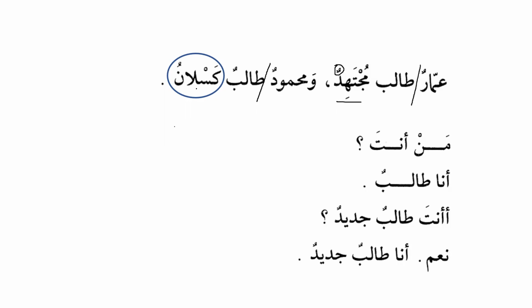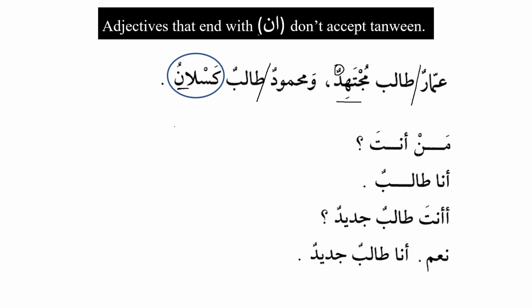So if a word is an adjective and it ends with alif and noon, then it will be mamnu min as-sarf, as we can see over here. Adjectives that end with alif and noon don't accept tanween. We learned earlier that a noun that ends with alif and noon does not accept tanween, for example Imranu wa Salmanu, or similarly Uthmanu. And now we are learning that if an adjective ends with alif and noon, it does not accept tanween. And the translation is here: Ammar is a hardworking student, and Mahmud is a lazy student. So this is a very important thing that we need to remember.